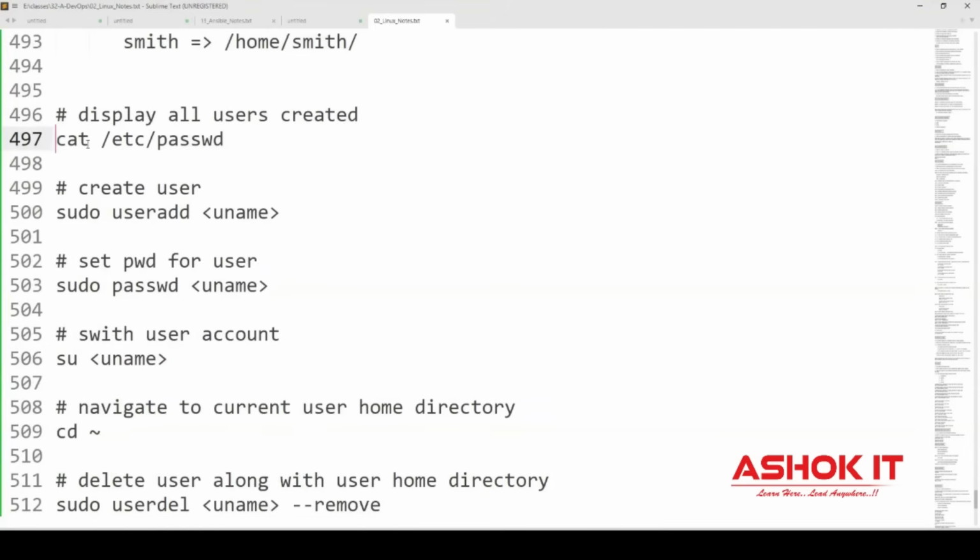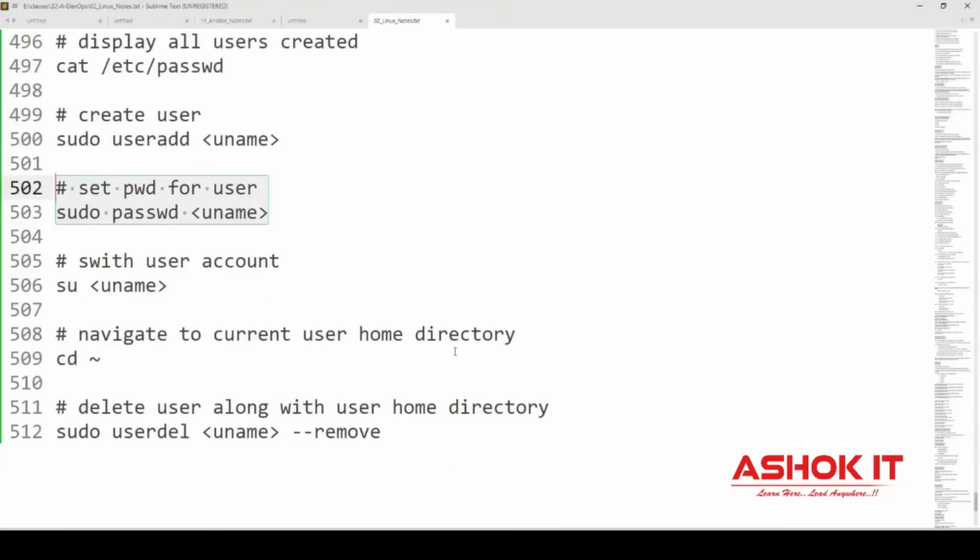By using cat /etc/passwd. Passwd is a file that contains user information, and that file is available in the etc directory. How to create the user? sudo useradd. Sudo means administrator permission, a super user doing this operation. So EC2 user is a super user. Then sudo passwd to set the password. So create the user and set a password for the user.